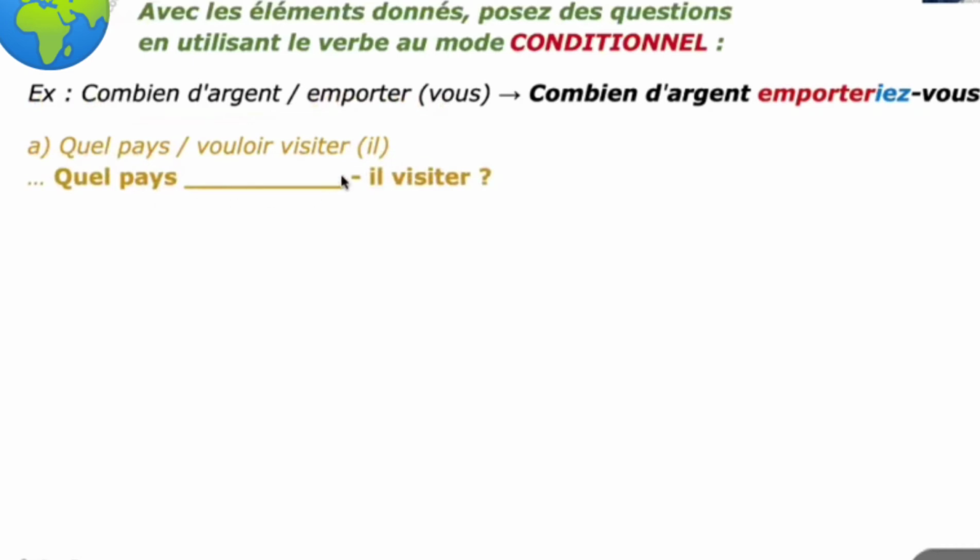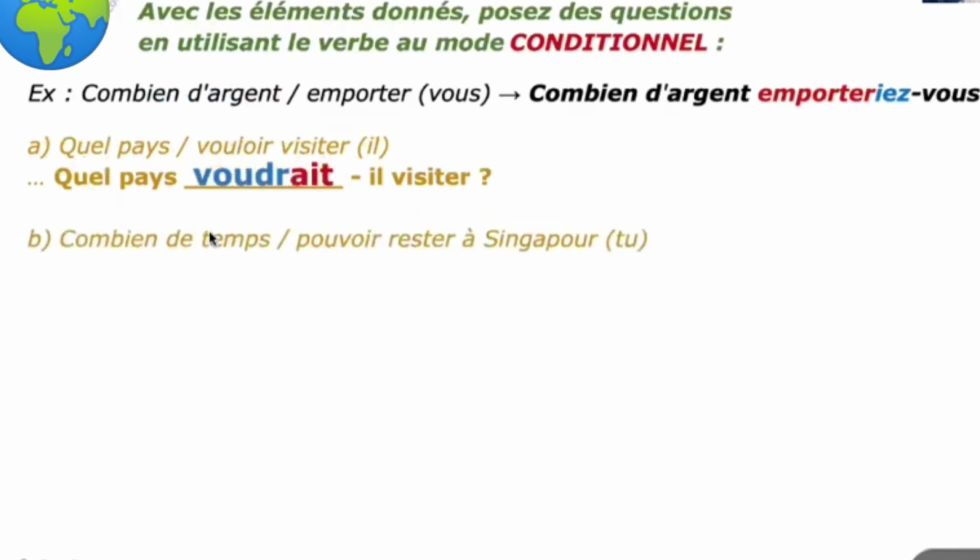Quel pays, il, visiter. So vouloir you have to check and write here. It should be conjugated in conditional tense, so that you remember. Vouloir has a special irregular conditional stem, that is voudr, and the subject pronoun is il, so the ending is ait. Finally, quel pays voudrait-il visiter? Which country would he visit? Would he like to visit?